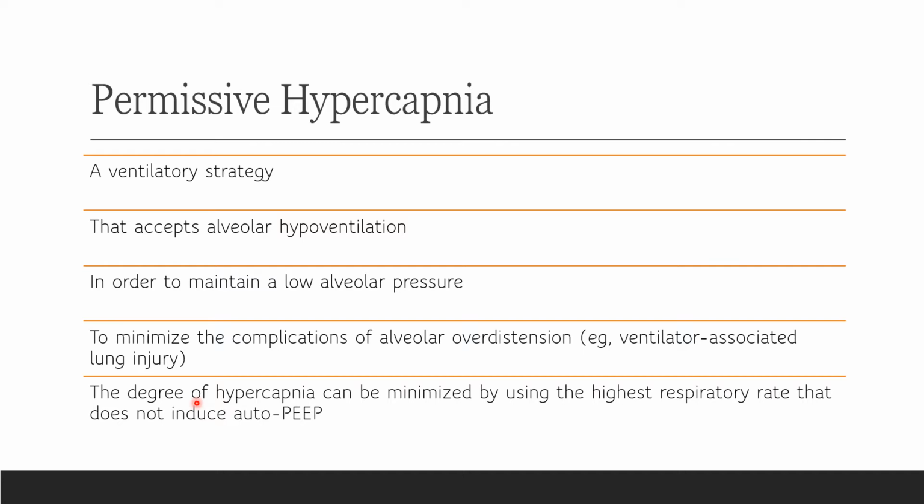Another situation where the strategy of permissive hypercapnia is used is in patients with obstructive airway disease. In this condition of obstructive airway disease, permissive hypercapnia facilitates the reduction of dynamic hyperinflation or auto-PEEP during mechanical ventilation by allowing an increase in the expiratory time by reducing the respiratory rate, decreasing the tidal volume, or increasing inspiratory flow rate.